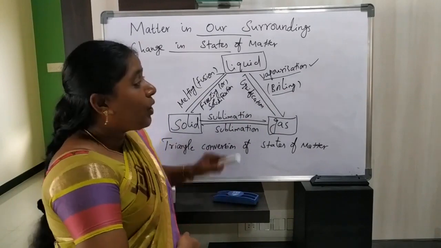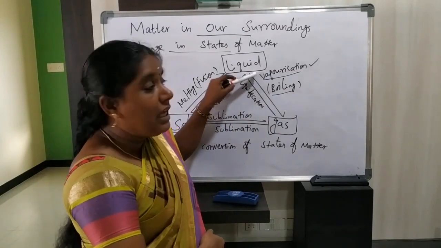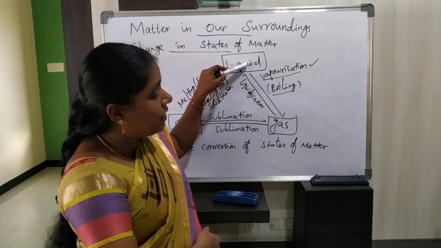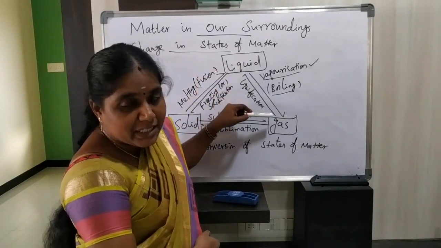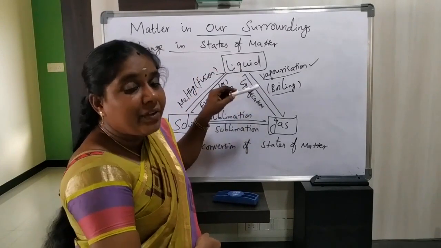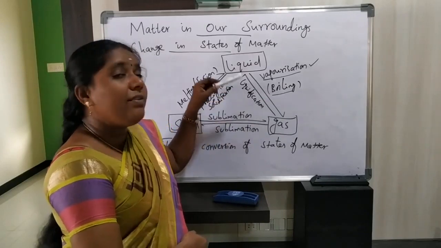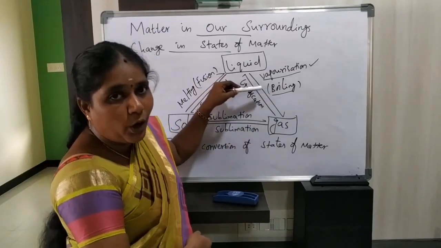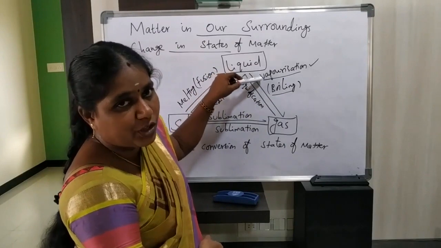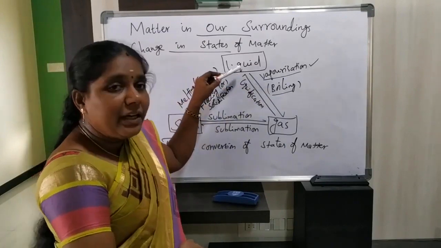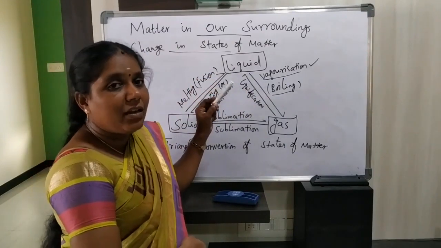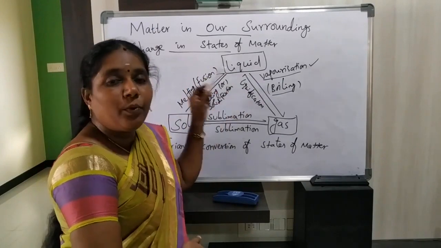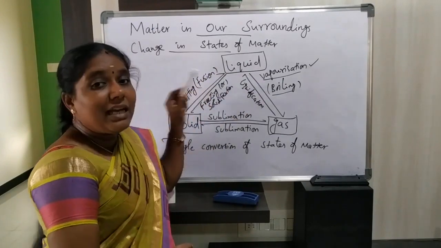Listen carefully. What is meant by vaporization? A liquid state of matter converted into a gaseous state of matter by heating at any temperature, even below its boiling point, is called vaporization. But liquid converted into gas by heating at its boiling point is called, what is that? Boiling.